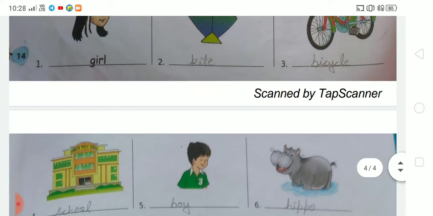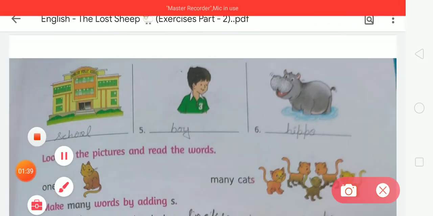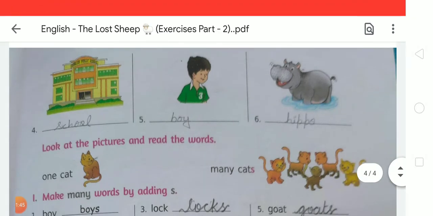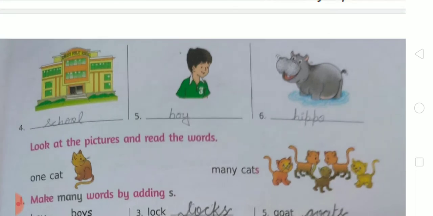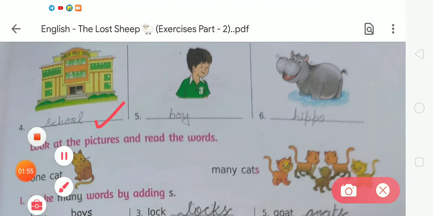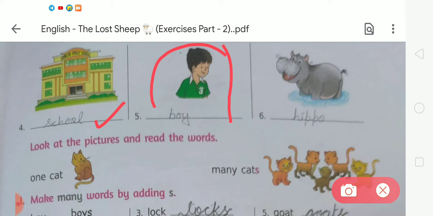After that the next picture is school. What is this? This is school. So we have to write the spelling of school. Tell me the correct spelling of school. It is S-C-H-O-O-L, school. We have to write it on the given blanks. Okay students, now moving to the next picture, here is the picture of a boy. So we have to write boy. The correct spelling of boy is B-O-Y, boy. You have to write down the spelling of boy, B-O-Y.